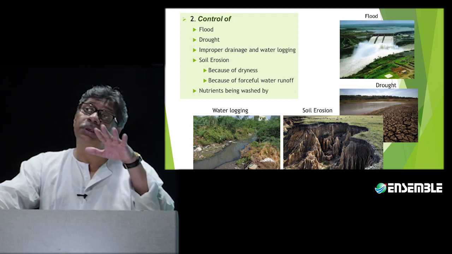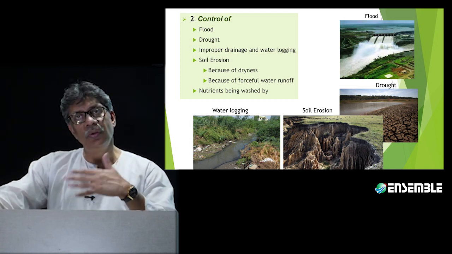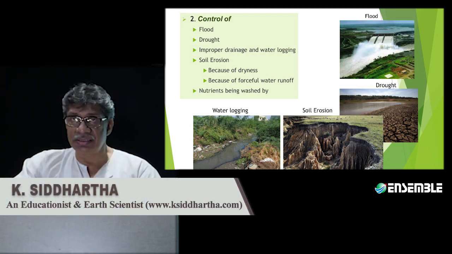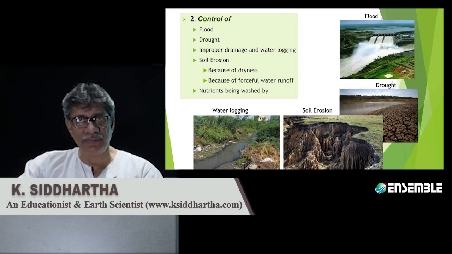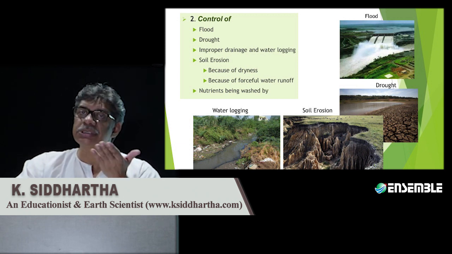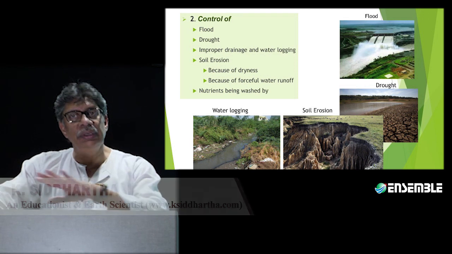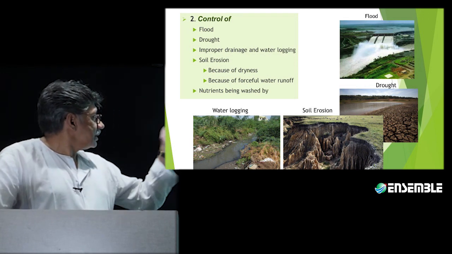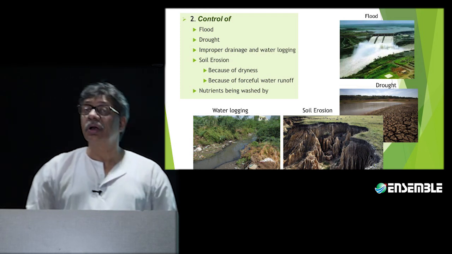And the water will be retained in this place for the whole of the year. And because the water is retained for the whole of the year, the groundwater drought possibility is going to be completely weeded out of this place. That is the drought condition. Third is improper drainage and water logging will be prevented.